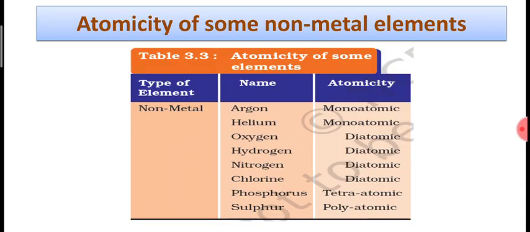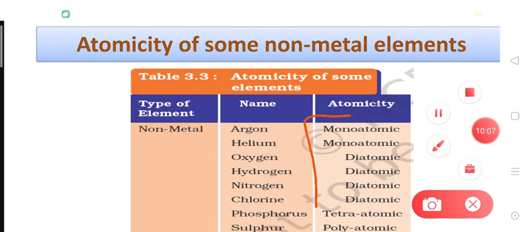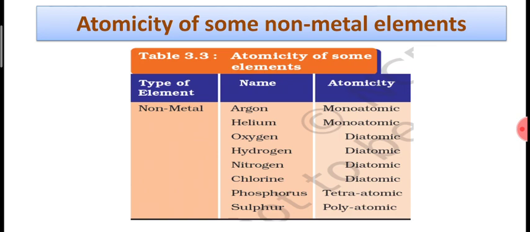Okay, now let's move on to the atomicity of certain non-metal elements. What non-metals and metals are, we have already discussed. So here you can see the atomicity may be monoatomic, diatomic, tetraatomic, even polyatomic, right? So you should memorize all these.